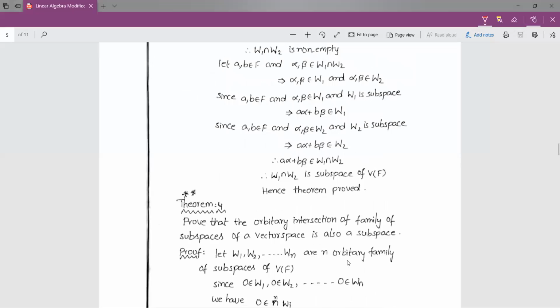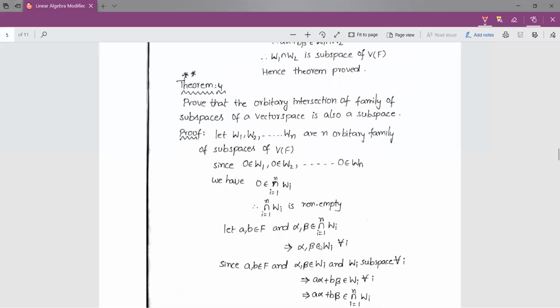So coming to the next theorem, prove that the arbitrary intersection of a family of subspaces of a vector space is also a subspace. It means in the above theorem, we considered only two subspaces, whereas in this theorem, we have to consider n subspaces. Arbitrary is nothing but greater than 2, so I am considering n subspaces.